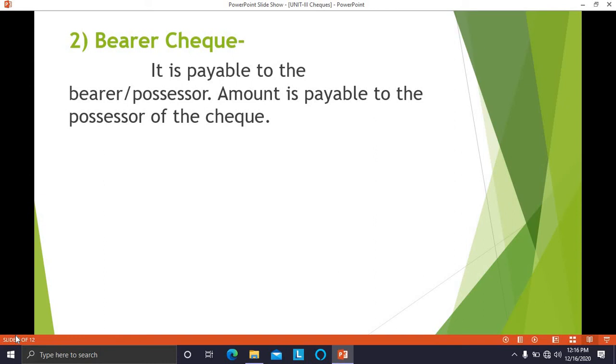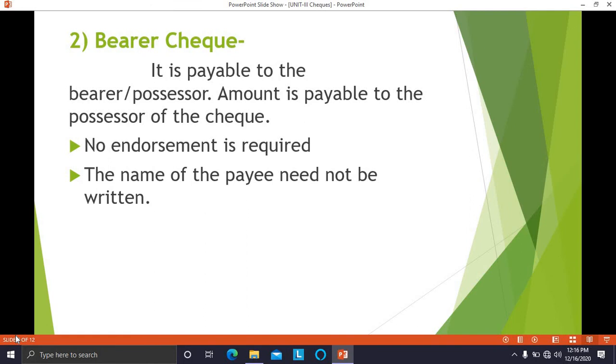What are the requirements of bearer check? No endorsement is required. The name of the payee need not be written. Which means that any person who goes along with that check to the banker, the banker has to pay that person.